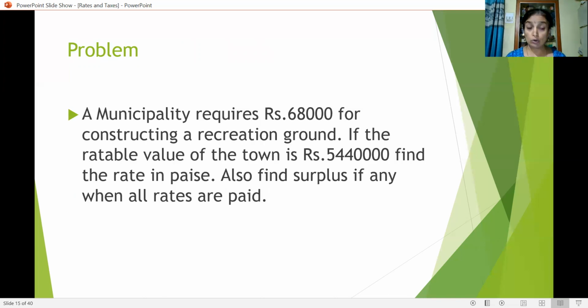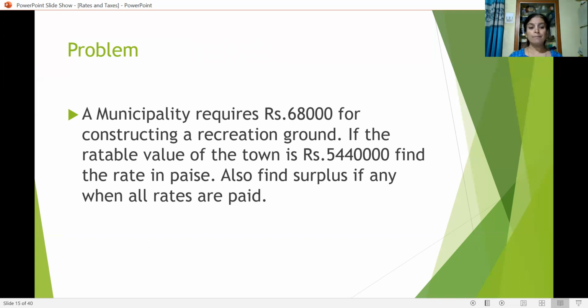Okay, come, let us solve one more problem now. A municipality requires 68,000. What do you mean by requires? This is the estimated expenditure. For what is it required? For constructing a recreation ground. If the rateable value of the town is 54,40,000, find the rate in paise. Also find the surplus, if any, when all rates are paid. This is the problem. Just go through the problem.